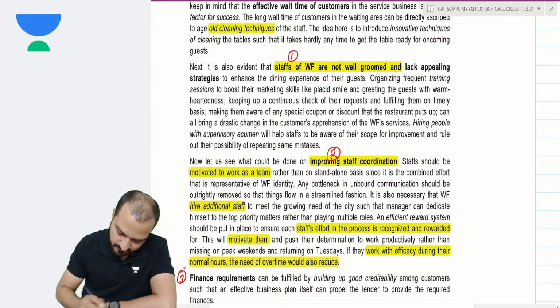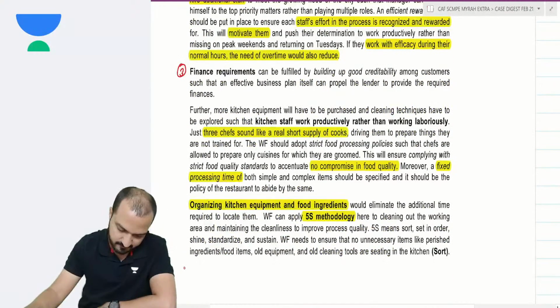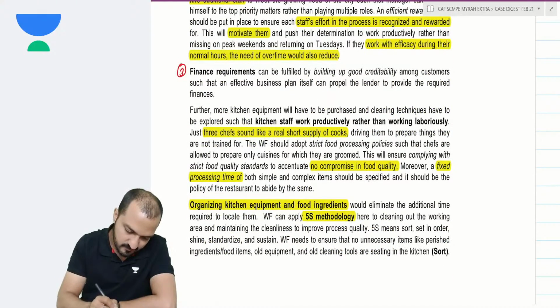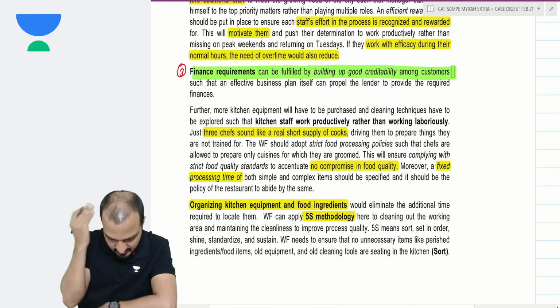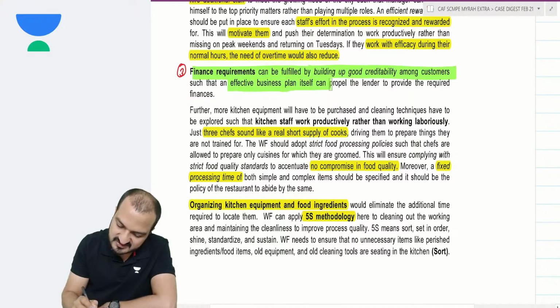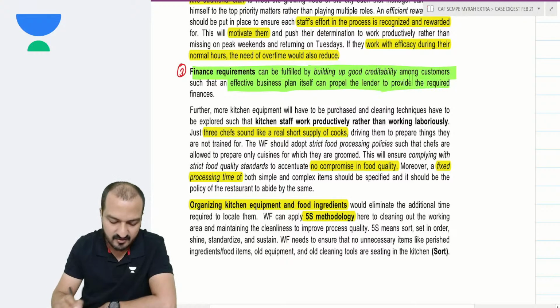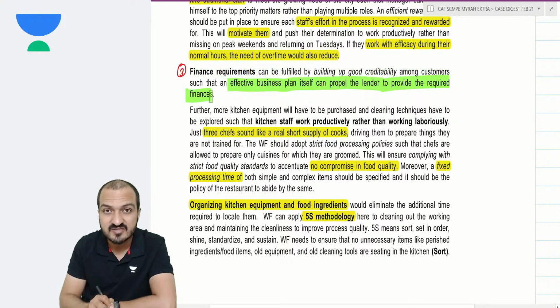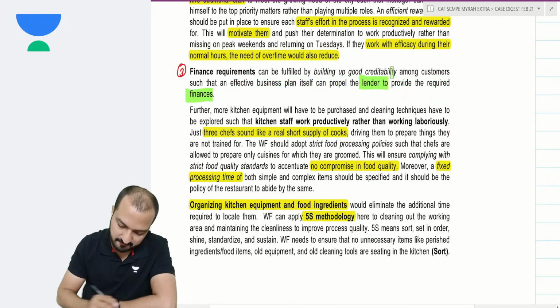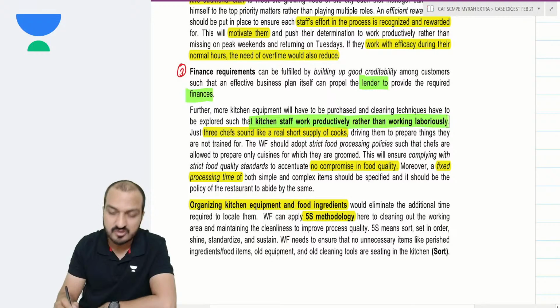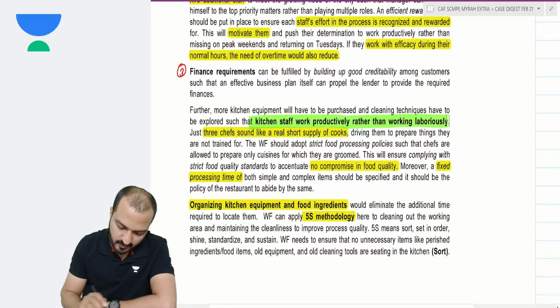Third, suggestion pertains to the finance requirement. Finance requirement can be fulfilled by building up good credibility among the customers, such that an effective business plan itself can propel the lenders to provide required finances. If your customers are happy, business is good, then lenders will be happy to lend you money. Kitchen staff should work productively rather than working laboriously. You need to make them work more productively.